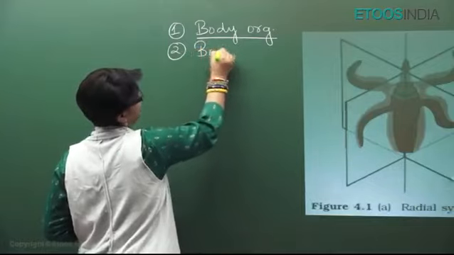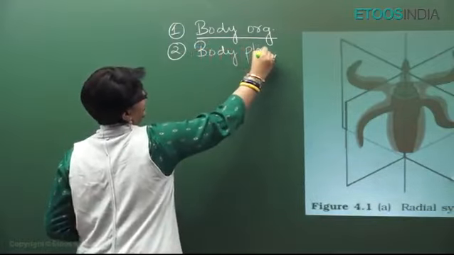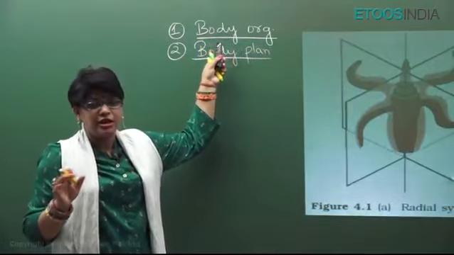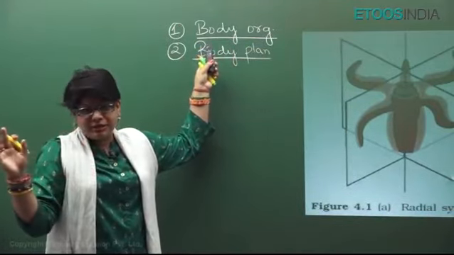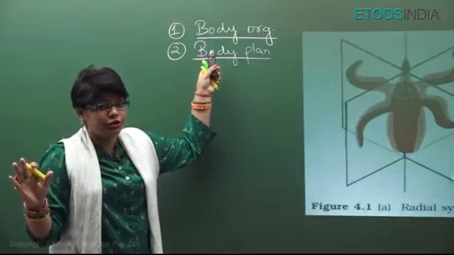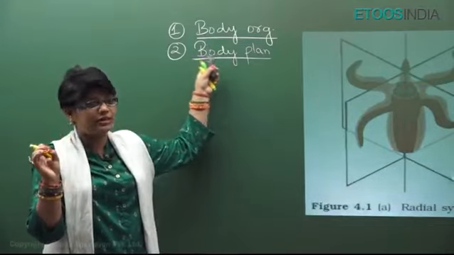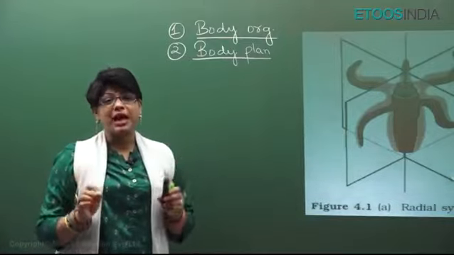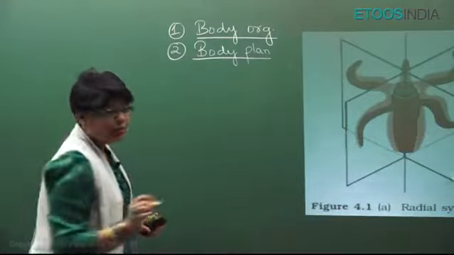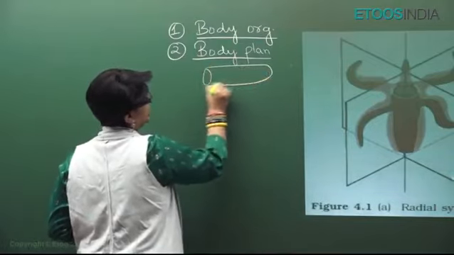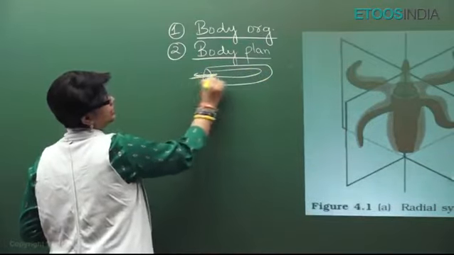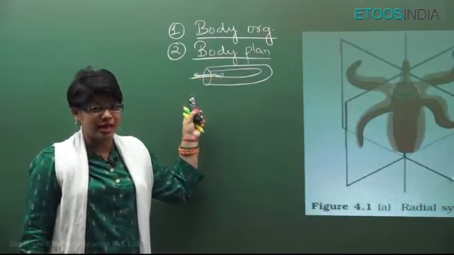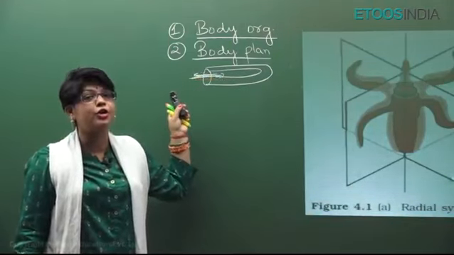Next character is body plan. Like in Porifera, which have cellular level of organization, their body consists of multiple cells, not differentiated into tissues, but some division of labor is seen. This is called cell aggregate body plan. The next body plan is blind sac body plan, in which there is a single opening which is acting as mouth also and anus also. Blind sac body plan is seen in those animals which have tissue level and organ level.